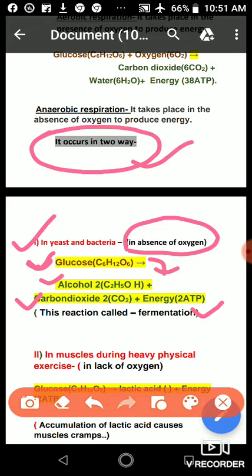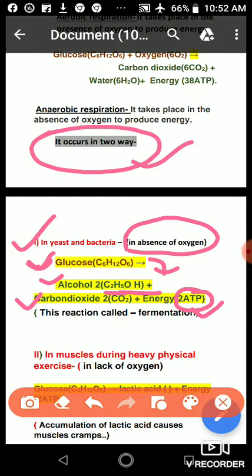So in the absence of oxygen, which generally occurs in yeast and bacteria, in this reaction the glucose molecule breaks down into alcohol, also called ethyl alcohol, C2H5OH. So in the absence of oxygen, glucose breaks down into alcohol, carbon dioxide, and a very small amount of energy, that is 2 ATP only.